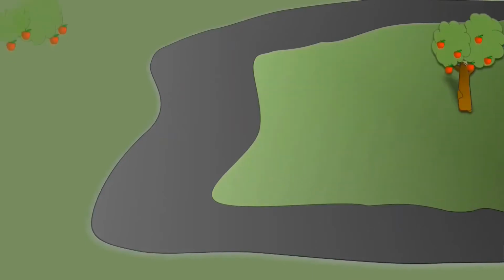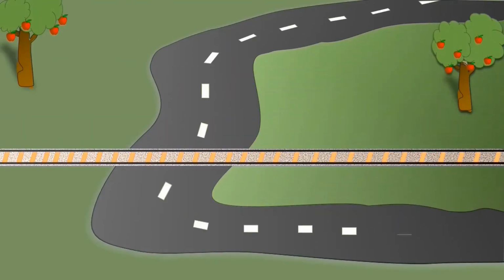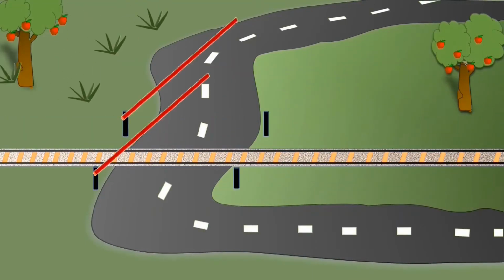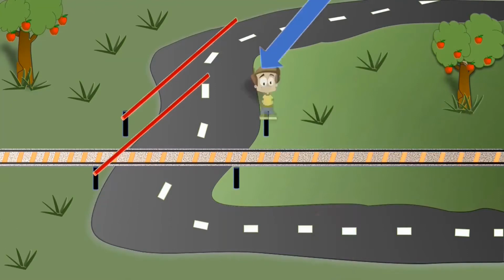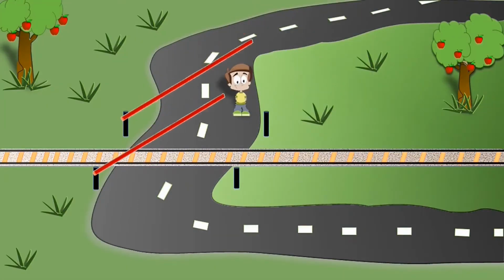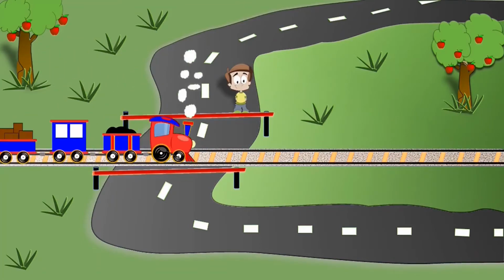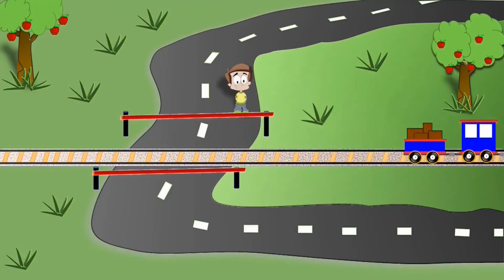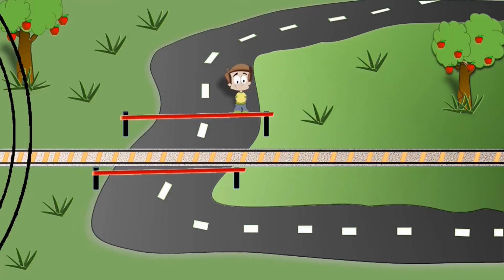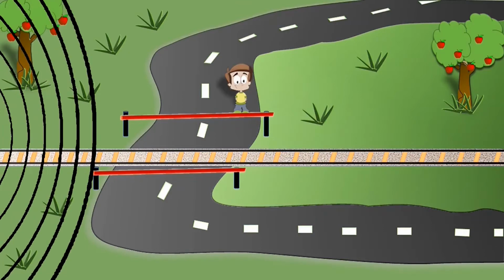Let's try to understand this with an example. Think you are standing by a railway track on this road. Yeah, that's you. At that moment, a train blowing its whistle comes towards you and then passes by, just like this. If you point out this more visually, you will see that as the train comes towards you, the sound becomes more and more clear and louder, and also the sound fades away more and more as it passes by.